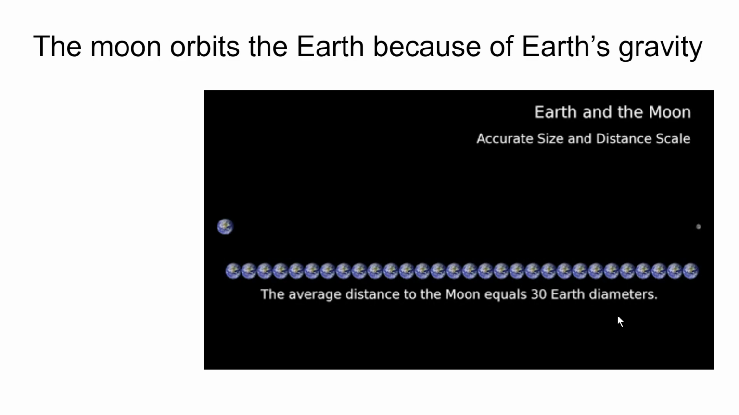So, the answer to this is true. The moon does orbit the Earth because of the Earth's gravity. And we're going to learn about gravity in a little bit. But yeah, the moon goes around the Earth because of the Earth's gravity.